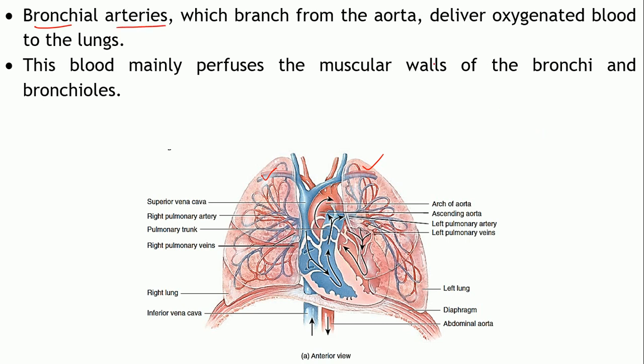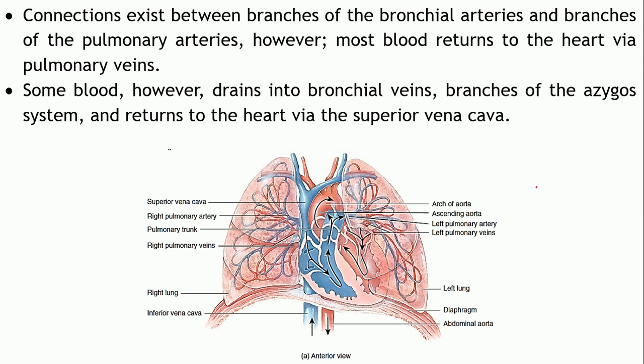These are branches of the aorta. The branches of the aorta will supply the lungs through the bronchial arteries. They will deliver the oxygenated blood to the cells of the lungs. This blood perfuses through the muscular walls of the bronchi and the bronchioles. The smooth muscles present over here also need the energy and the oxygen which is provided by these bronchial arteries.